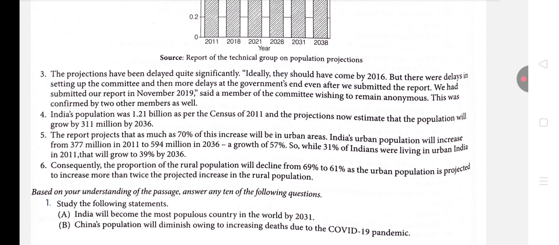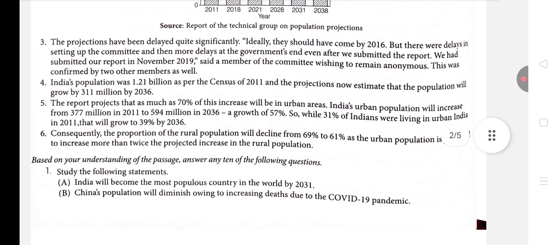This was confirmed by two other members as well. India's population was 1.21 billion as per the census of 2011. Now, what's the meaning of census? Census means when you are collecting the data, doing surveys. And projections now estimate that the population will grow by 311 million by 2036.